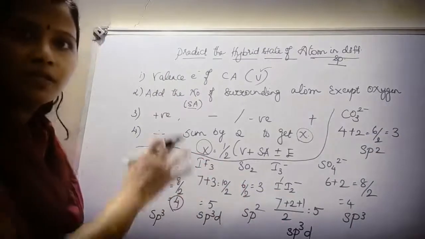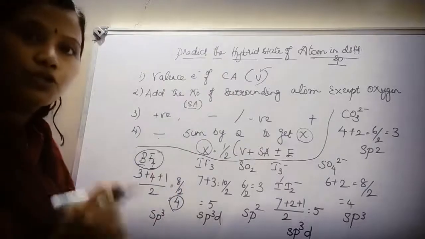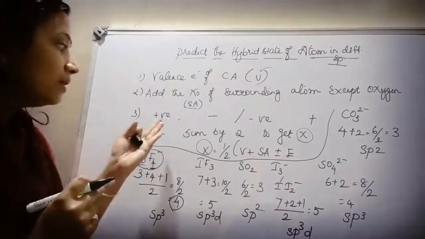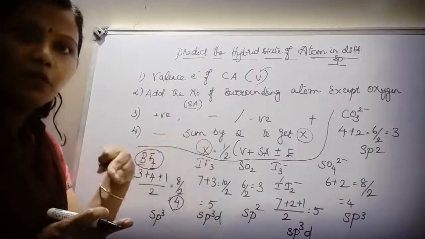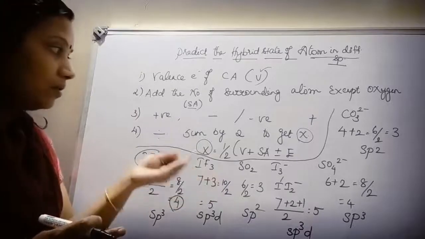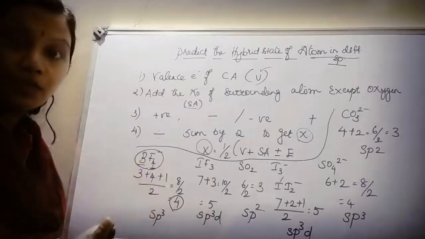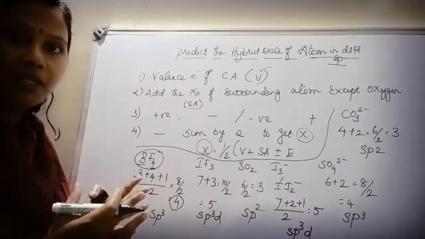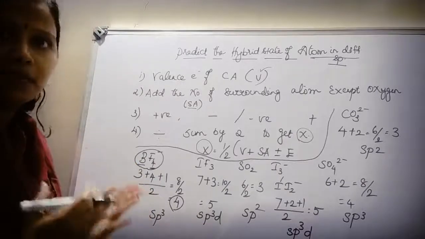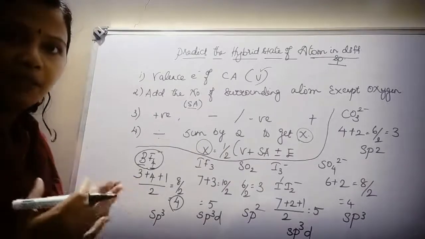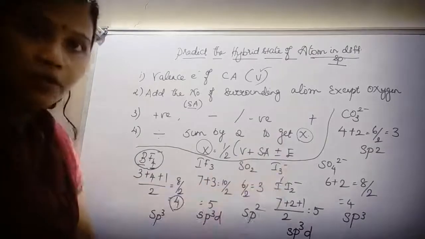Okay children. So this is how we can predict the hybrid state of an atom in different species. You should know the valence electrons, then the surrounding atoms. Then the third step is if it is a negative charge, add; if it is a positive charge, subtract. This depends upon the gaining of electrons and losing of electrons. Then you apply it in the formula. Now if the value of x is equal to 2, what is the type of hybridization? If it is 2, it should be sp. If it is 3, it should be sp2. If it is 4, it is sp3. If it is 5, then it is sp3d. And if it is 6, it should be sp3d2. Like that it goes on. Now I have solved a few problems based on this.